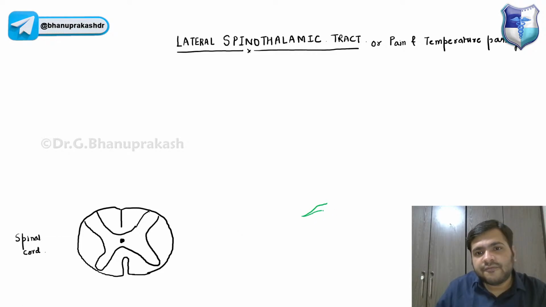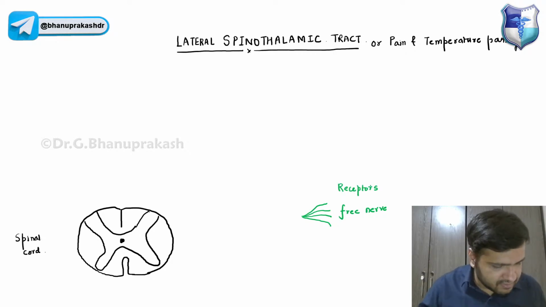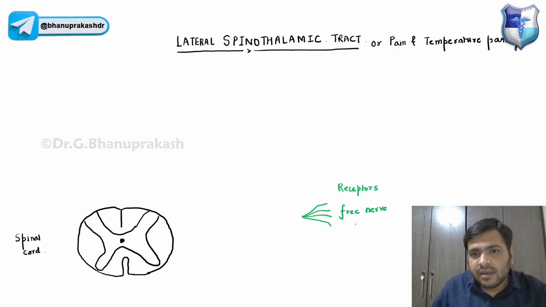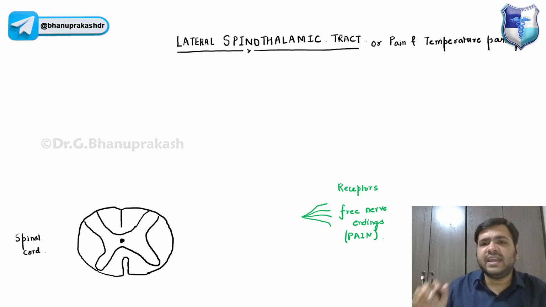So I'm over here talking about the receptors, guys. The very first thing, it is the receptors which will perceive the stimulus, free nerve endings, and that is for pain. Free naked nerve endings for pain, right?